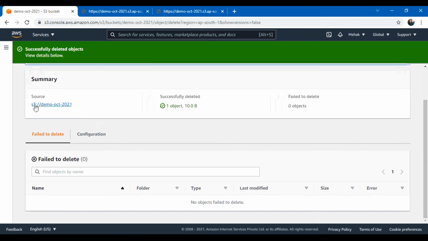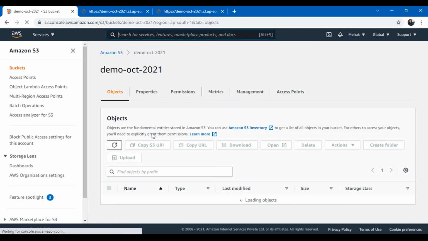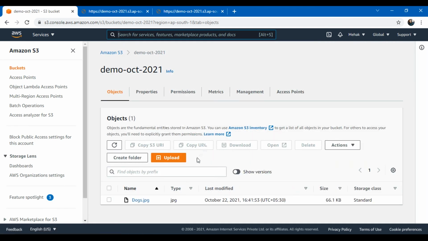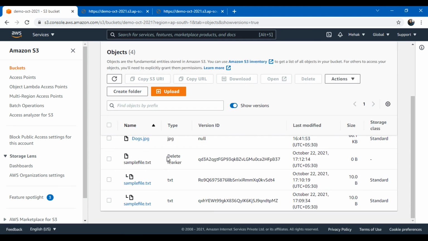Okay, now I go to the bucket. What do I see here? I will not be able to see the object in the list. You can see only docs.jpg is here, no sample file.txt, it's not there. Now if I click on show versions, see, the delete marker is there. That means sample file.txt is marked with a delete marker. It has not permanently deleted the object.